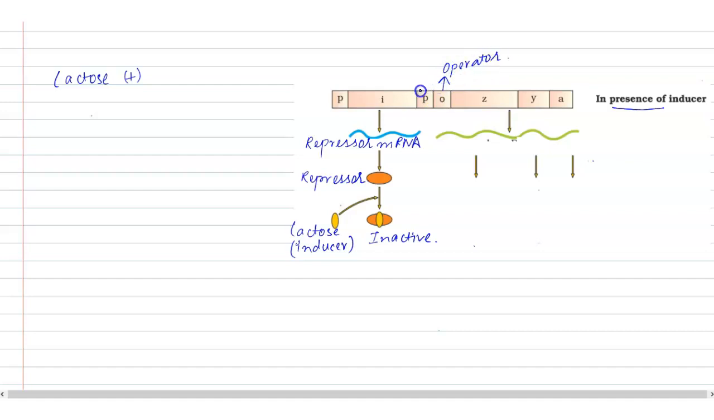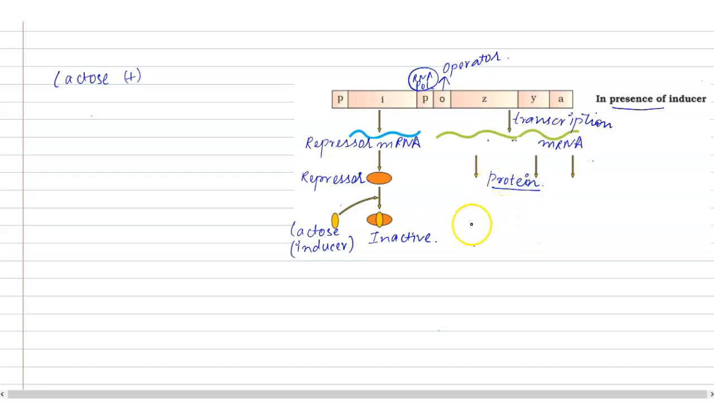So what will happen here? Now when the RNA polymerase binds to this particular promoter region, it will have access to these particular genes, and we will observe the transcription of these three genes, which are Z gene, Y gene and A gene. Transcription will occur and the mRNA will form. And further, from the mRNA, after translation, we will observe the synthesis of three different proteins.